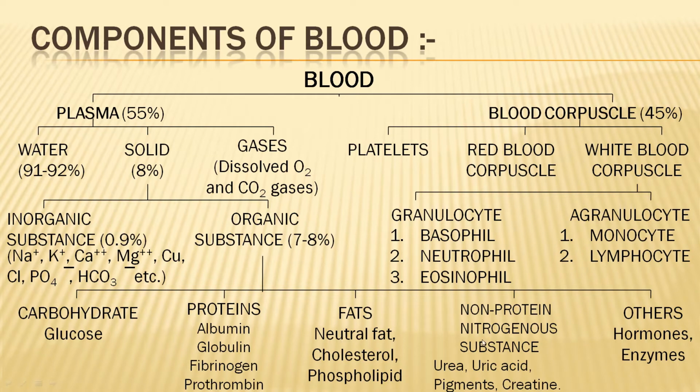So what is the function of plasma? So it helps in blood clotting. How? See, due to the presence of these two, fibrinogen and prothrombin, the two proteins which help in the blood clotting. Okay, that mechanism we will see in the blood clotting. The next function of plasma, the liquid part of the plasma helps in the transport of various substances of the blood. Next, it acts as a protein reservoir.